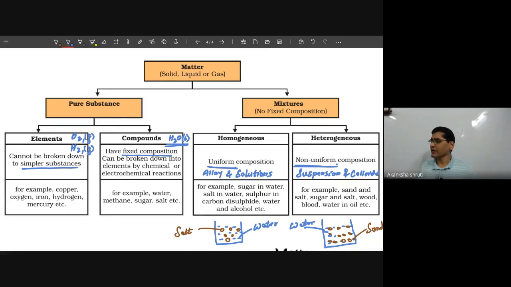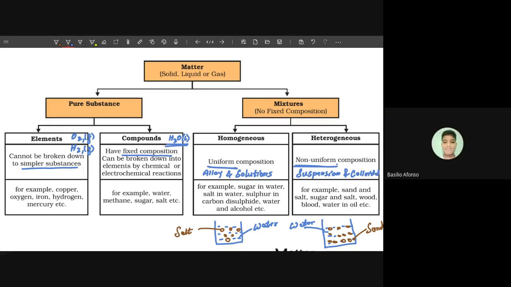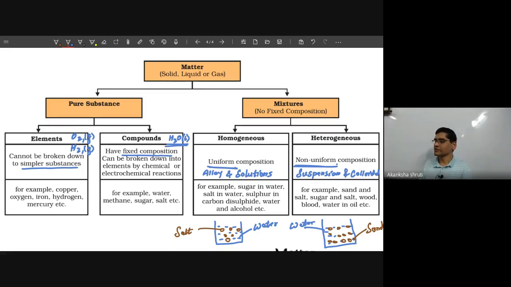If we want to break it, we can break this compound back into elements, but not by a simple method. Say you want to separate sugar or salt from water. If you heat it continuously, you will observe that the water will get vaporized and the salt will remain in the utensil. This way, water in the liquid phase simply converted into the vapor phase, but it still remains water, and the salt gets collected at the bottom.